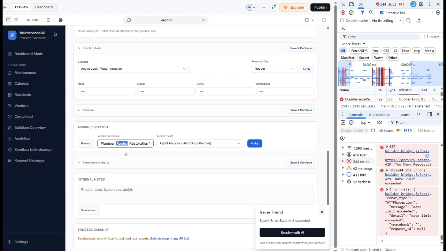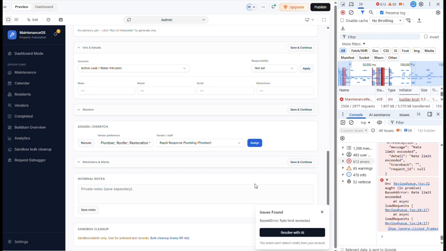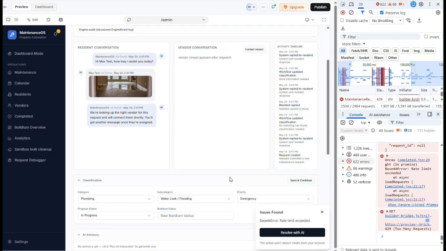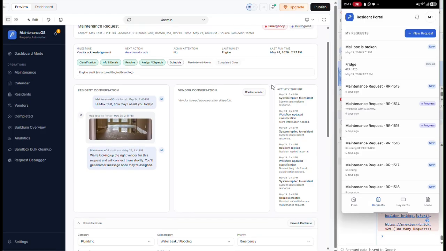It does have a plumber. I don't know what a roofer is doing here, but I can't even go that far yet. It did get a record as plumber, and this is not automated, so we'll just assign plumber. Send the email automation, all that kind of stuff. So this is not bad for interpreting. We can look into it more, but I want to go through all the tests, and I don't want to make this a long video.